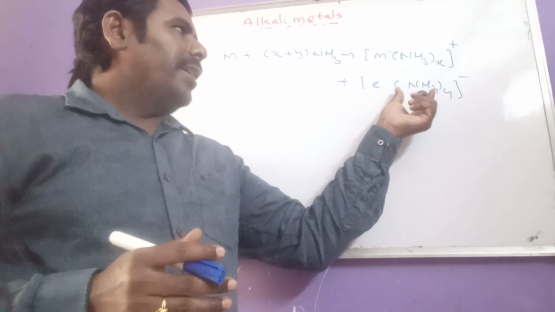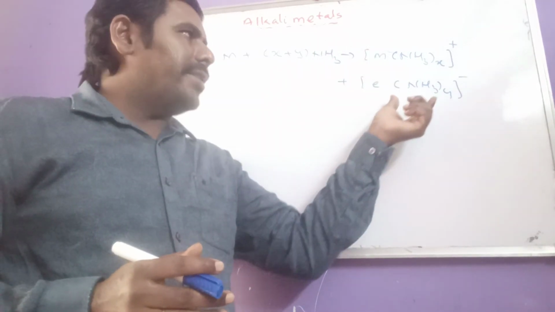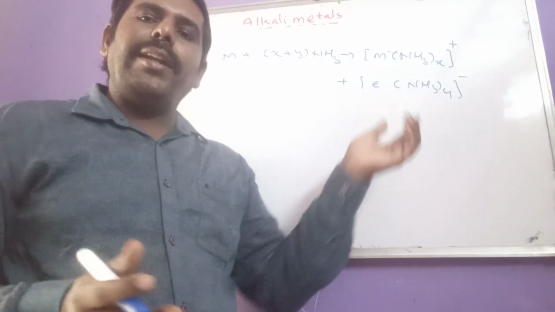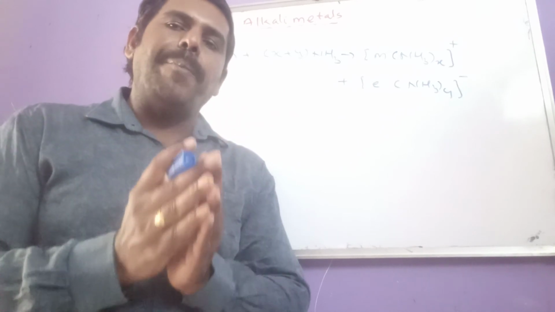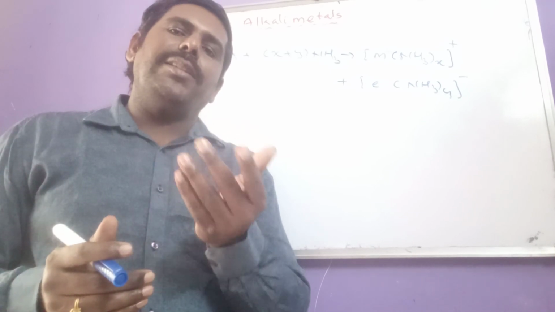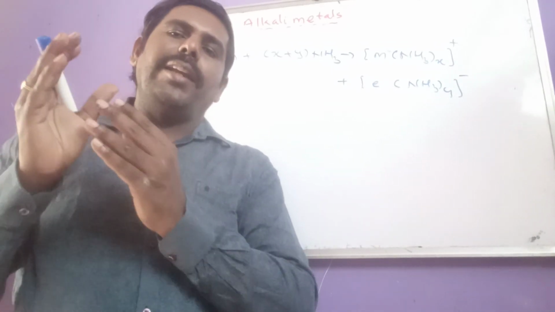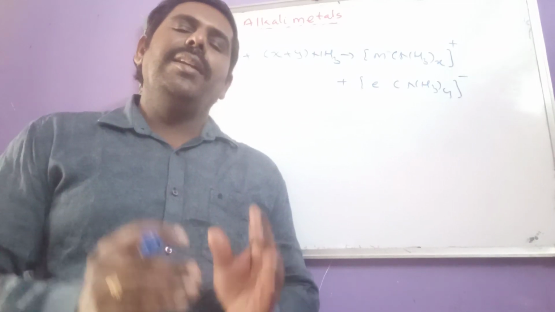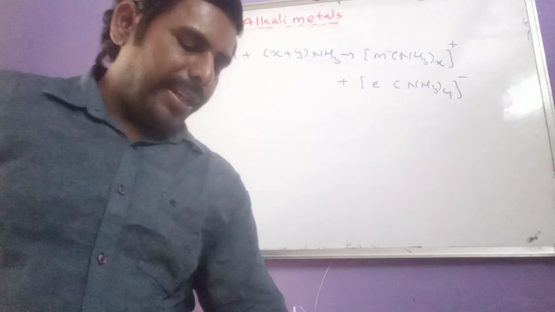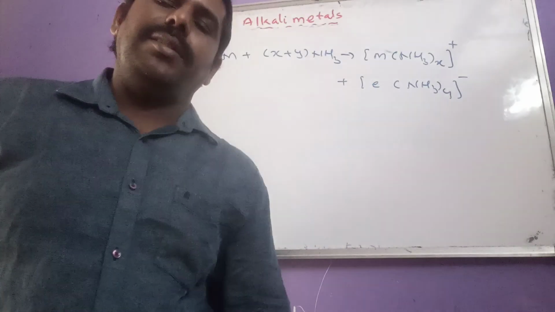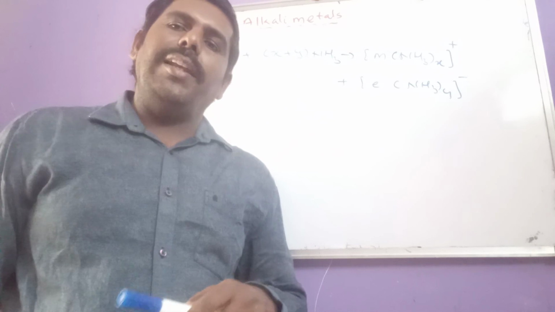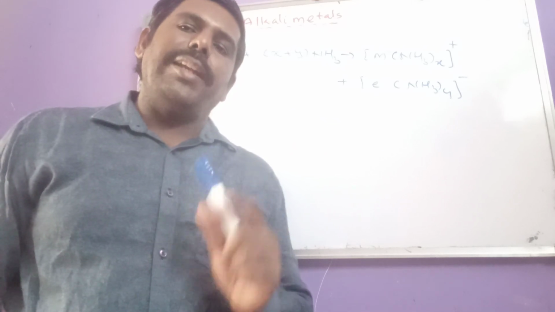As the concentration increases, the number of ammoniated electrons also increases, but these ammoniated electrons pair up and form an electron pair. So due to that, paramagnetic nature changes to diamagnetic nature, and there is a decrease in the color intensity. That is called formation of clusters. So this is regarding the ammonia solution of alkali metals. These are some general characteristic properties of alkali metals. And another important thing, oxidation state.